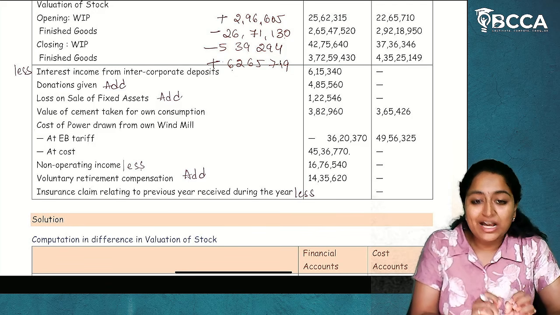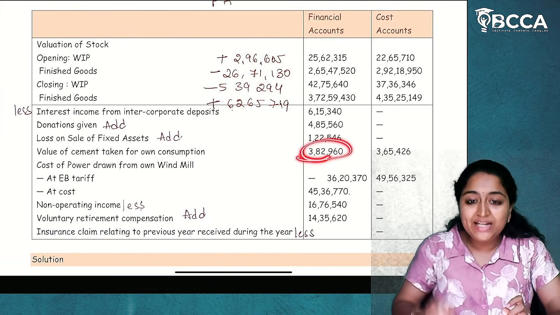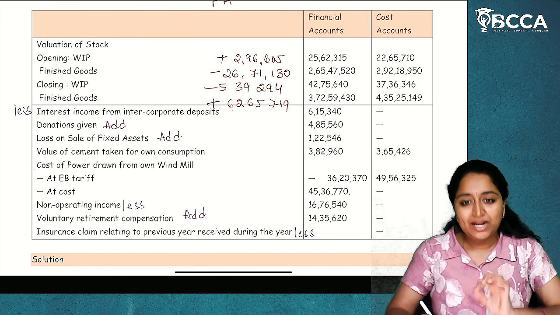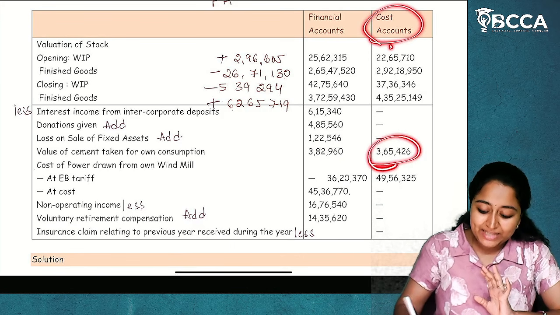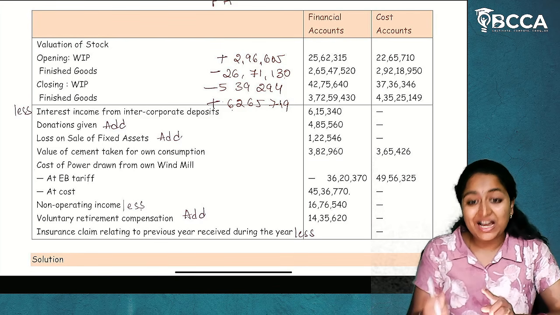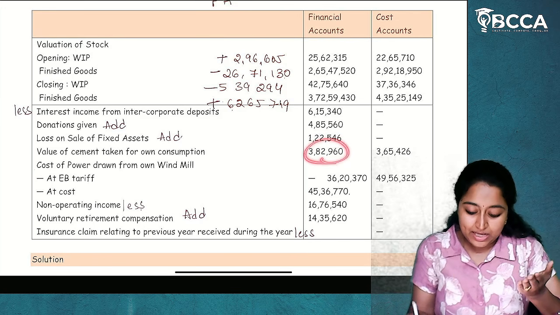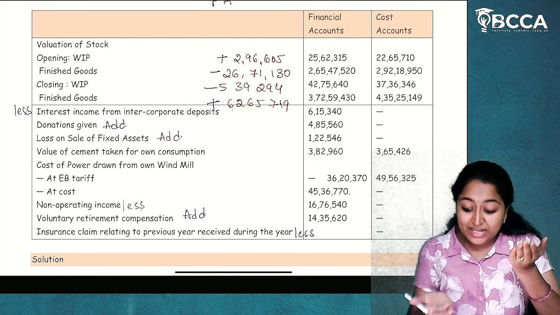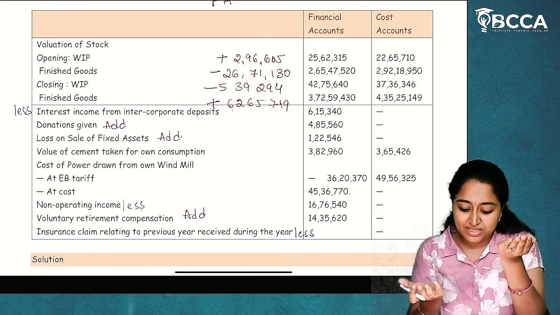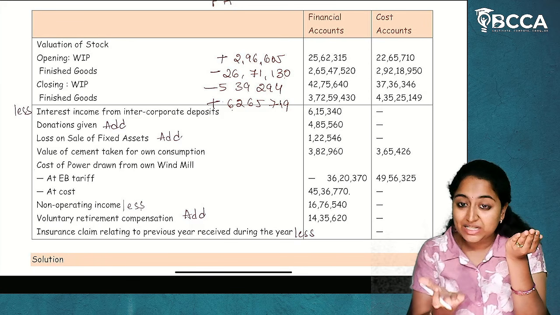Now, what is the value of cement taken for own consumption given in the financial accounts? It is 3,82,960. And in cost accounts, it is 3,65,426. Now, the value which is considered here is 3,82,960, but in the cost accounts, the value is only 3,65,426.